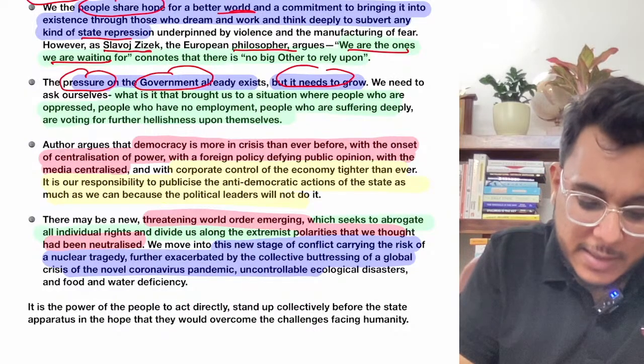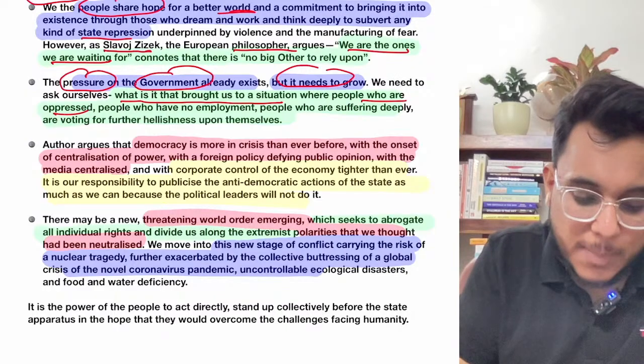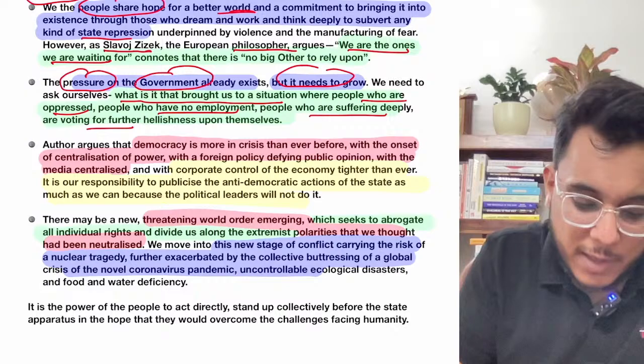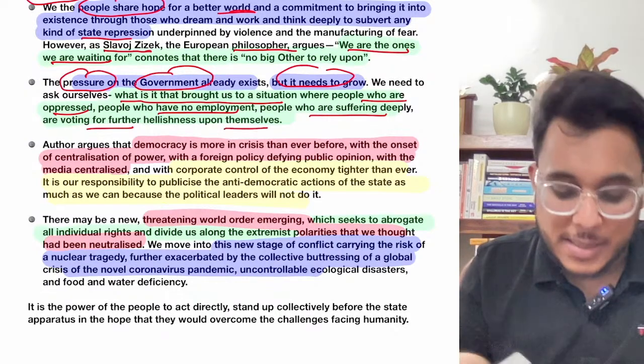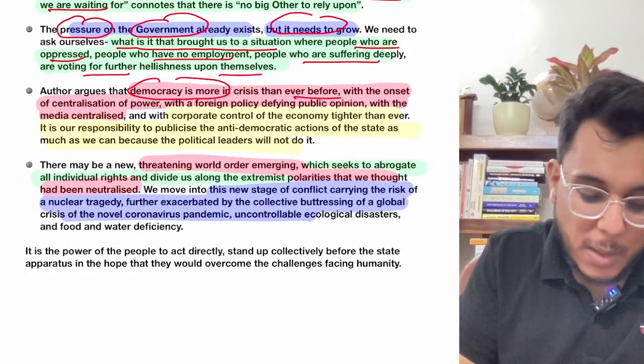We need to ask ourselves what is it that brought us to this situation where people who are oppressed, people who have no employment, people who are suffering, people who are deeply voting for further hellishness upon themselves. Why is this kind of thing happening? So the author says that democracy is right now more in crisis than ever before.